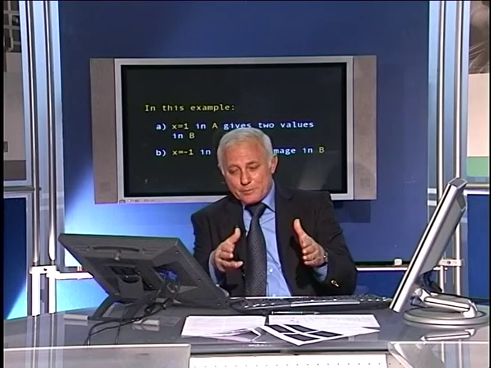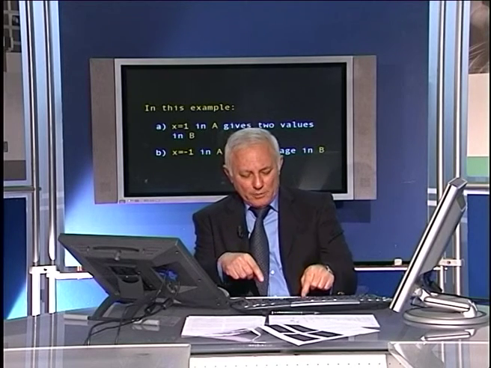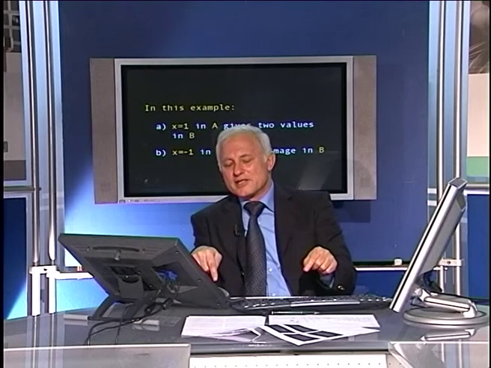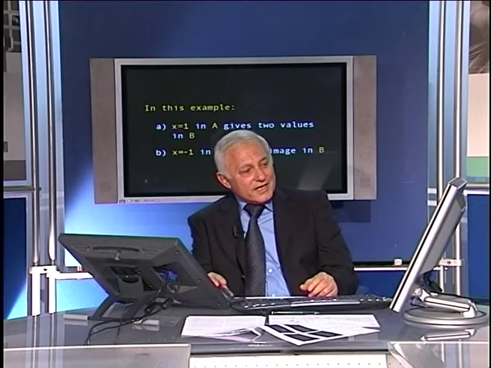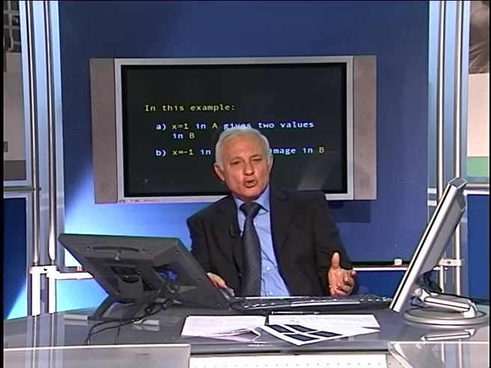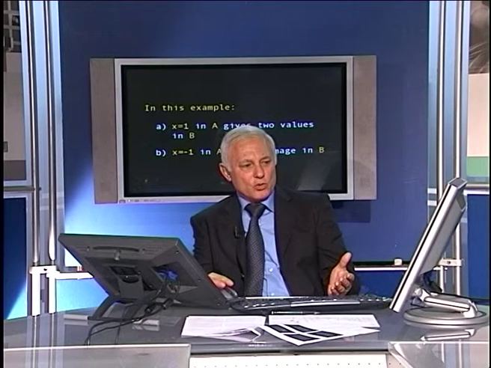And in this particular example, we also saw that one element in A, in the first set, is associated with two elements in Y. So X equal to 1 in A gives two values in B in the second set. And again, X equal to -1 in A has no image in the set B, because there is no such Y satisfying Y squared equal to -1.